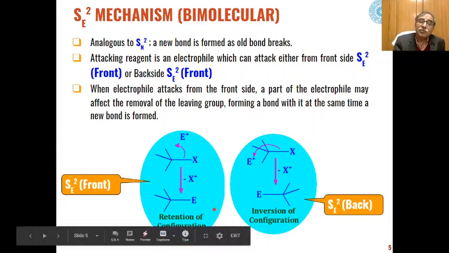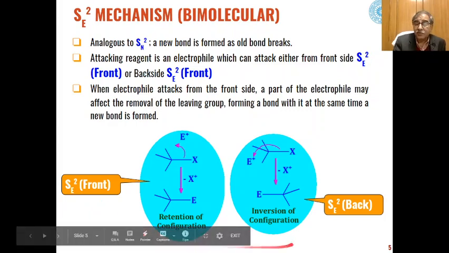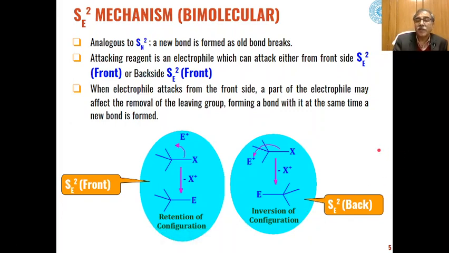So if you use an optically active substrate, and if there is retention of configuration, that means the mechanism being followed is bimolecular electrophilic substitution front. If the product is formed by inversion of configuration, then it is bimolecular electrophilic substitution with backside attack. This is how we can differentiate between these two types of mechanism followed in bimolecular electrophilic substitution reactions.